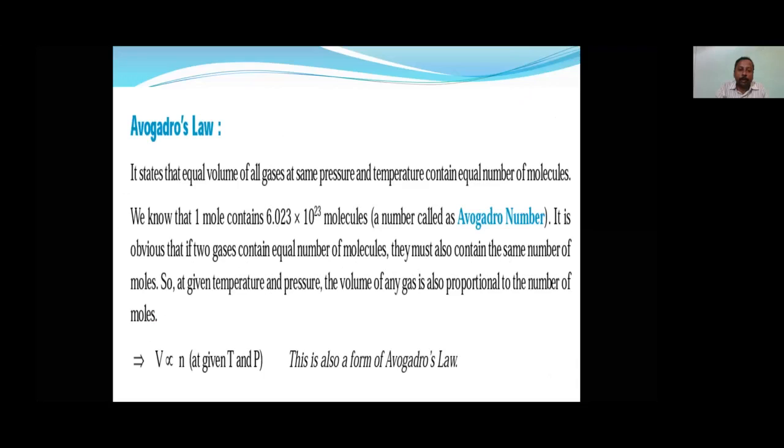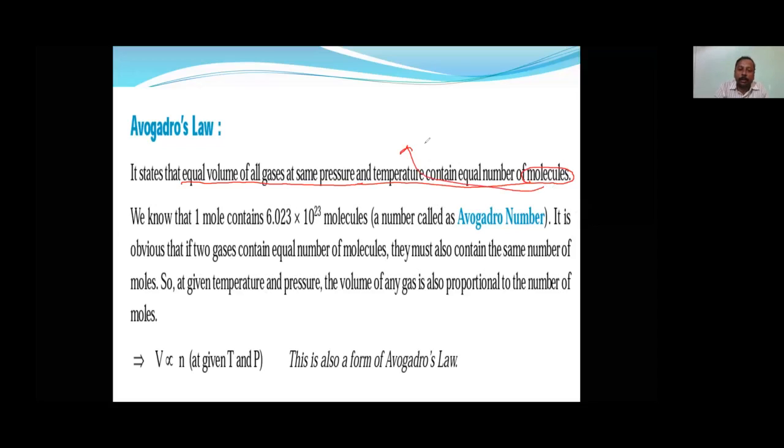Next, the fourth parameter is introduced. Up to now we have used only the three fundamental parameters. So what is the fourth? Yes, number of moles. The fourth parameter we need to add is the number of moles. That is added by Avogadro. Avogadro's law is very simple but sophisticated. It states that equal volumes of all gases at the same pressure and temperature contain an equal number of molecules. Don't misinterpret this with atoms.